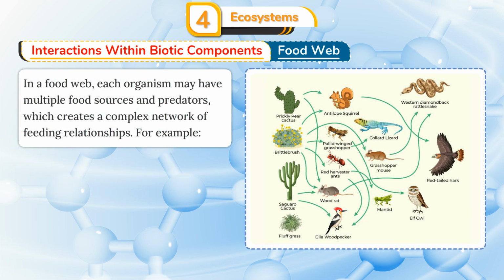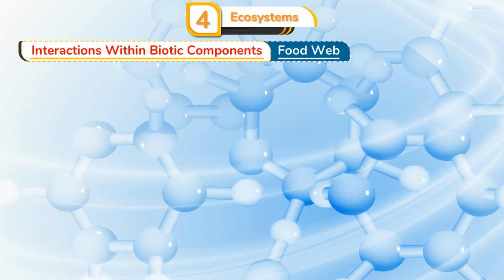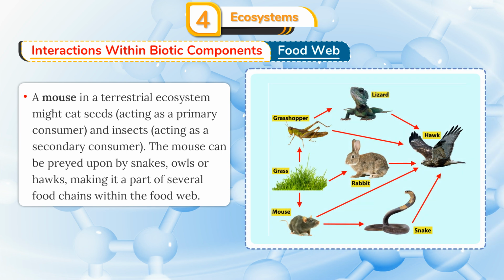In a food web, each organism may have multiple food sources and predators, which creates a complex network of feeding relationships. For example, a mouse in a terrestrial ecosystem might eat seeds, acting as a primary consumer, and insects, acting as a secondary consumer.